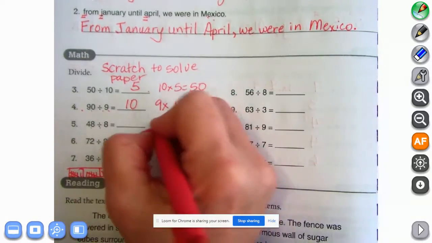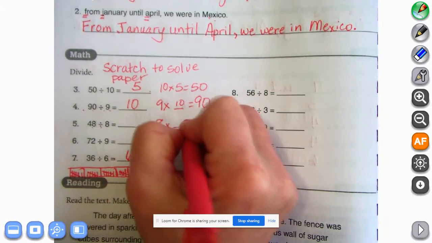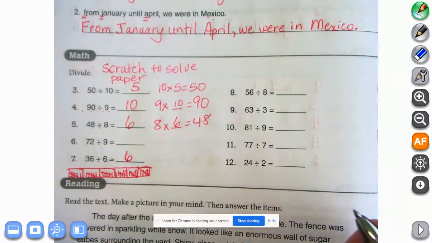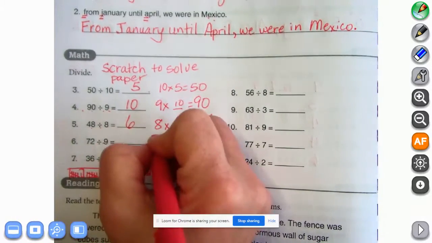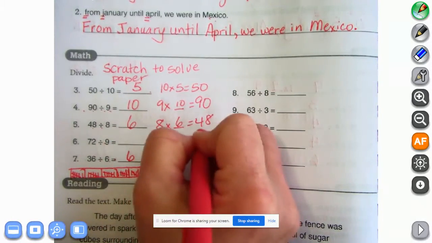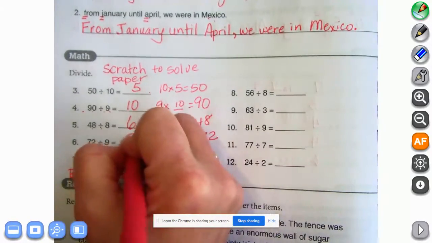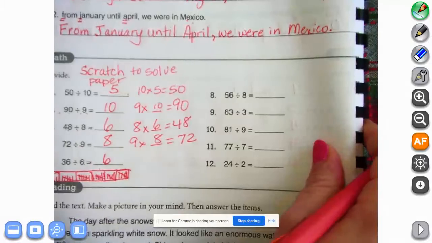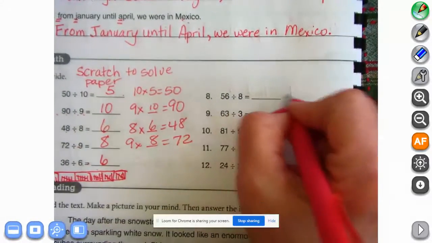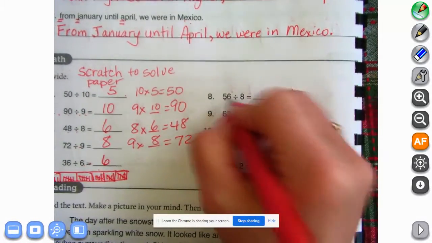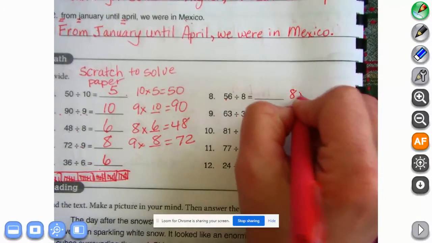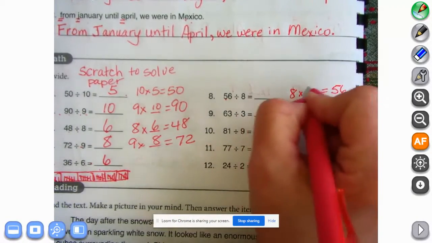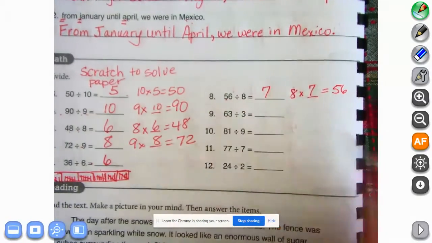48 divided by 8, 8 times what equals 48? Find that to be 6. 72 divided by 9, 9 times what is 72? That's 8, so I'm going to put 8 here. We did that one, 6. 56 divided by 8 is 8 times what equals 56. I can work that out and find out that is 7.